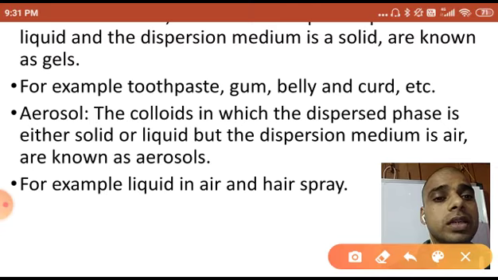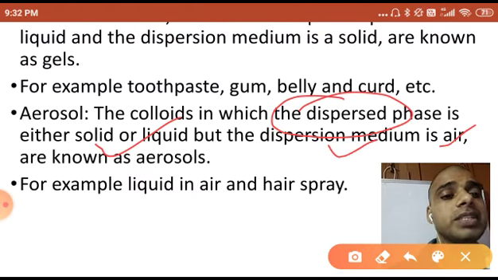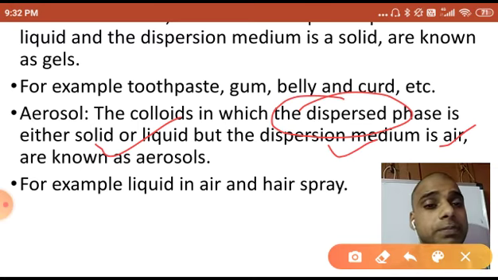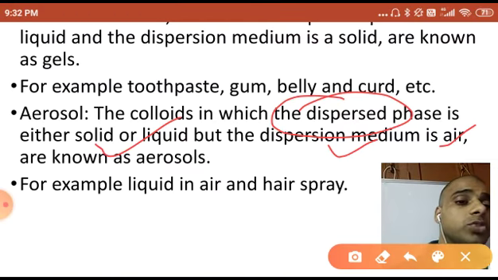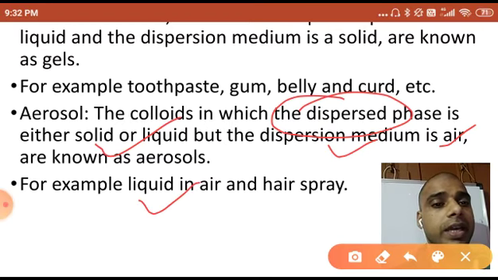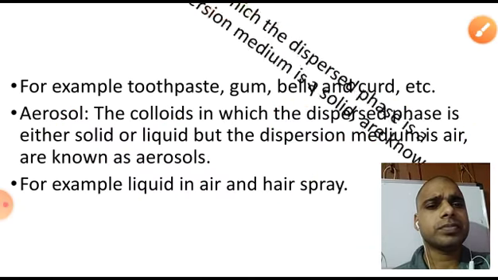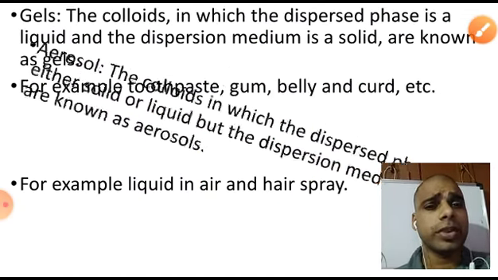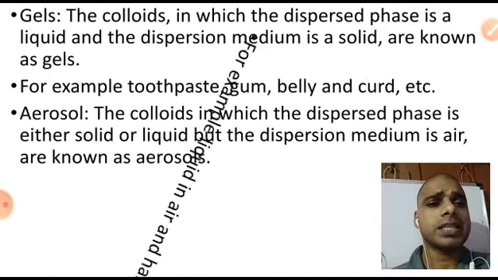Aerosols: the dispersed phase is either solid or liquid, but the dispersion medium is air. The solid or liquid gets mixed into the air. For example, liquid in air, like hair spray, where some liquid is mixing into the air. That is an aerosol. Dear students, now you can see quickly, the example is given.